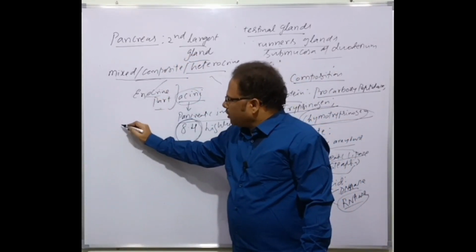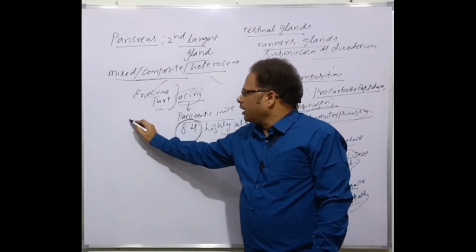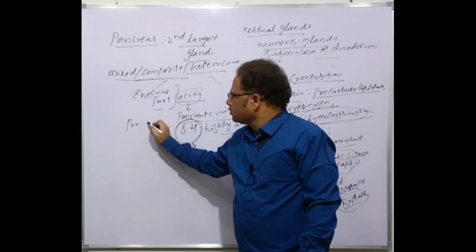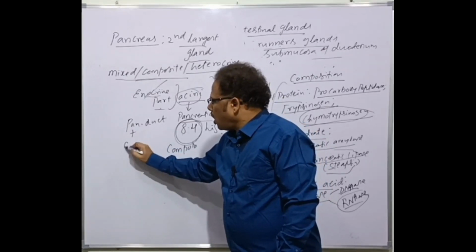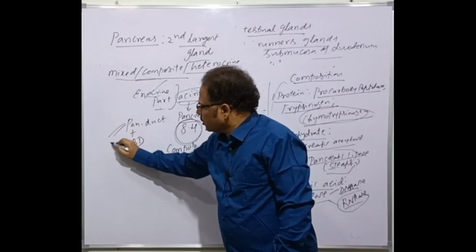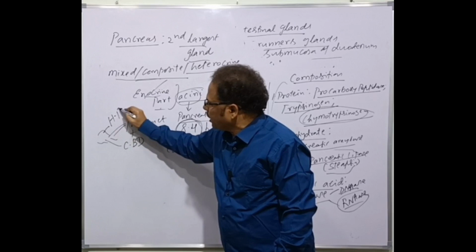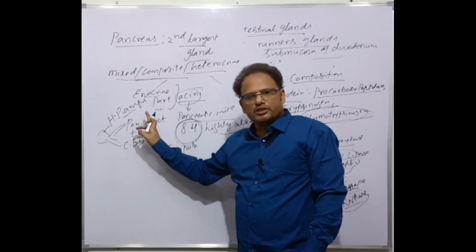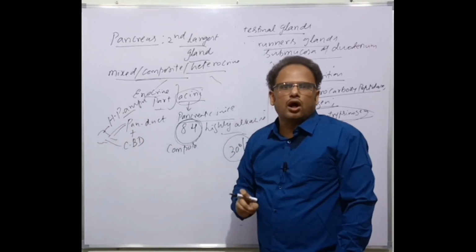Now, the pancreatic juice is secreted into the duodenum with the help of the pancreatic duct. The pancreatic duct from the pancreas and the common bile duct from the liver both join to form an expanded portion called the hepatopancreatic ampulla, or ampulla of Vater, which opens into the duodenum. It is operated by a sphincter muscle called the sphincter of Oddi.